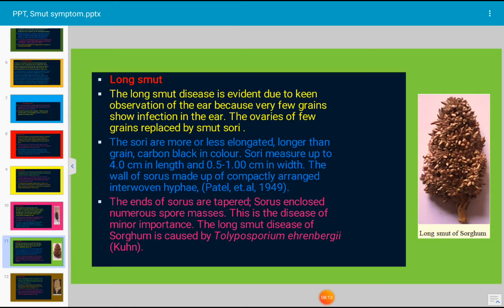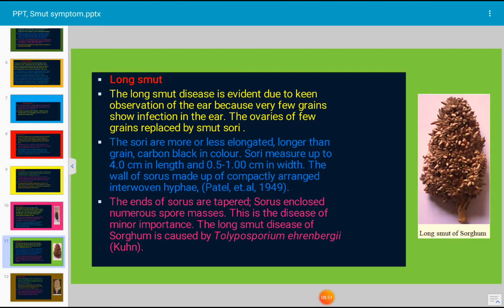Let us see another type of smut, that is long smut. The characteristic features of long smut: the disease is evident only on keen observation of the ear, because very few grains show infection in the ear. The ovaries of a few grains are replaced by smut sori. The sori are more or less elongated, longer than the grains, and carbon black in color. Sori measure up to 4.0 cm in length and 0.5 to 1.0 cm in width.